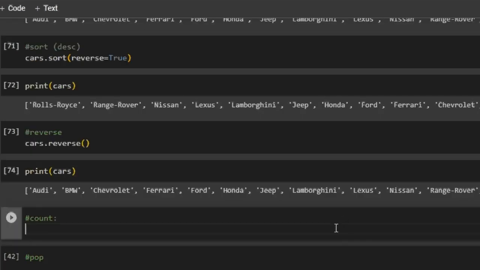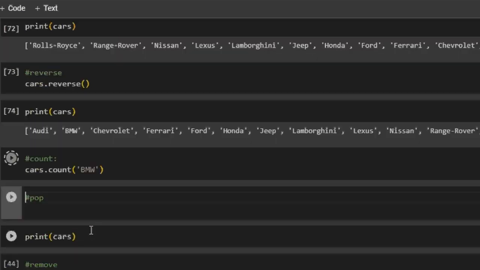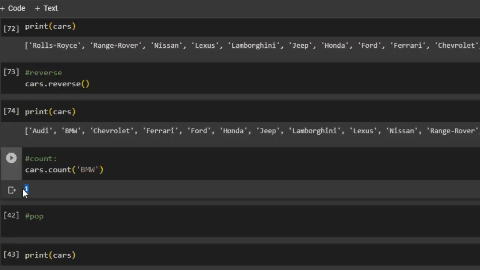Now let's say I want to count the frequency of elements in the list. So let's say I want to know how many times BMW is there in the list. So I will write cars.count, and here I will pass BMW, and if I run it, I get 1, which means BMW has occurred only once in the list.